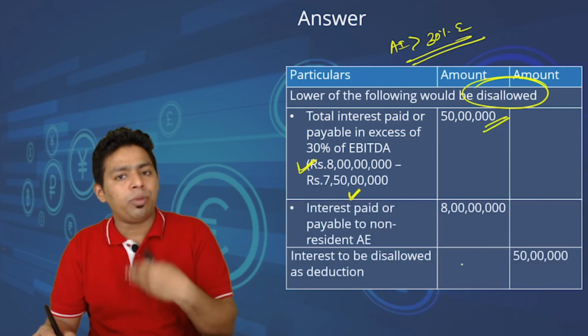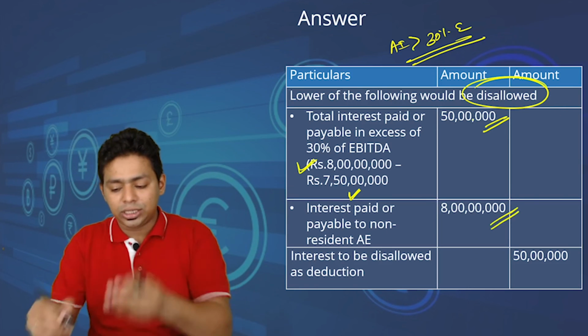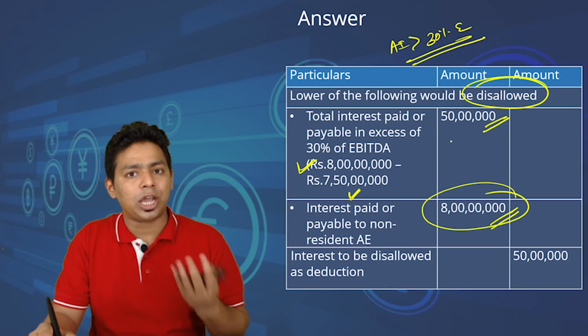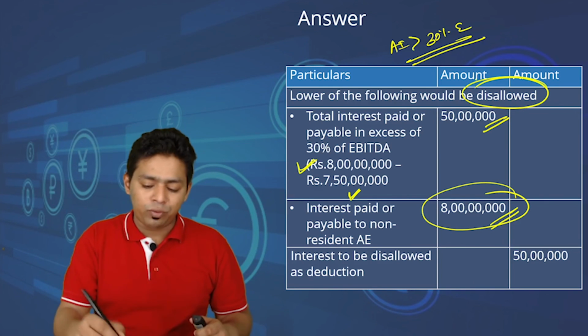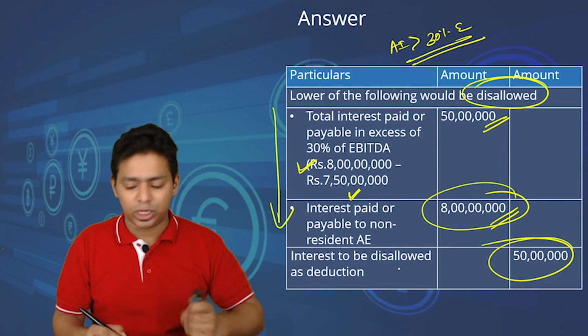Obviously, disallowance cannot be more than actual interest. Therefore, we are always comparing with actual interest. This disallowance cannot be more than this amount, 8 crore. The disallowance cannot be 10 crore, isn't it? Therefore, we are comparing these two, whichever is lower. So, 50 lakh rupees will be disallowed. I hope you understood this.